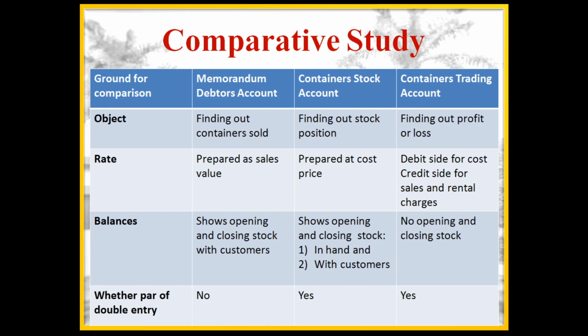Third, ground for comparison, that is balances. Memorandum debtors account shows opening and closing stock with customers. Container stock account shows opening and closing stock in hand and with customers. In containers trading account, no opening and closing stock.